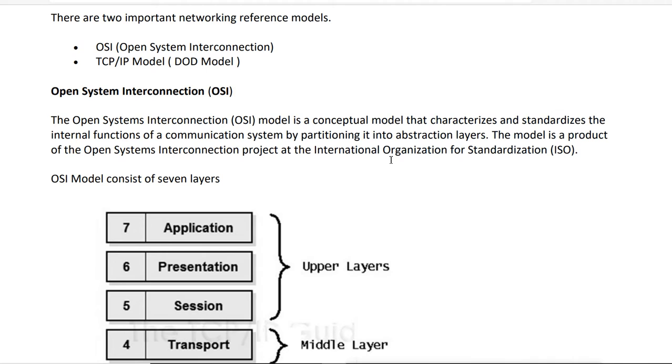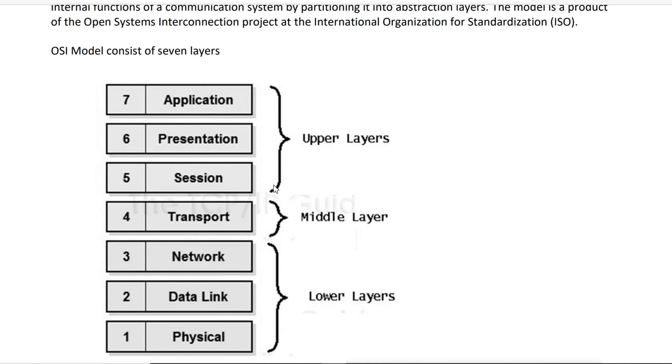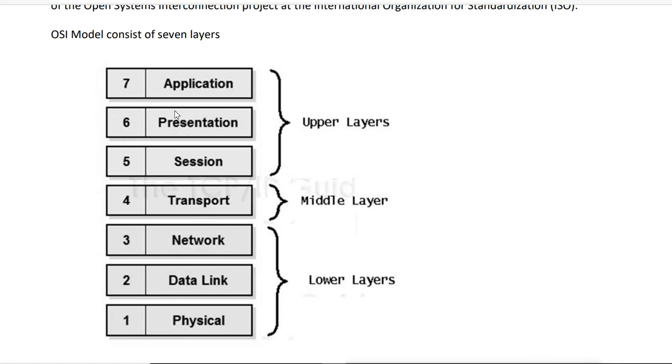The model is a product of the Open System Interconnection project at the International Organization for Standardization, that is the ISO. So they defined these 7 layers.